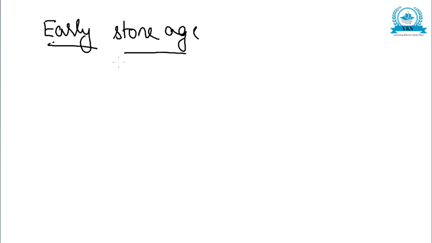Now let us see about the lower or early Paleolithic age, the early Stone Age. Paleolithic means Stone Age, so early Stone Age means early Paleolithic age. This covers a greater part of the Ice Age.